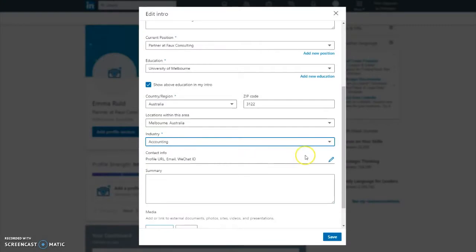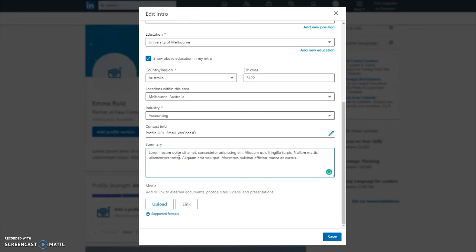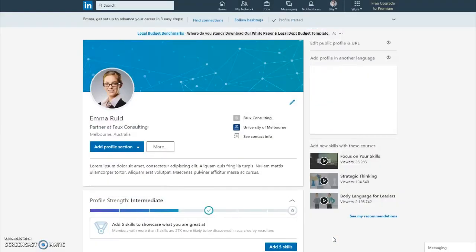The next important step is to add your profile summary. Although you can enter up to 2,000 characters, I would recommend only including 3 to 5 paragraphs, as people are likely to skim over anything longer than that.